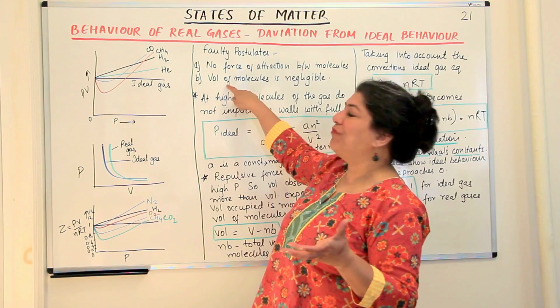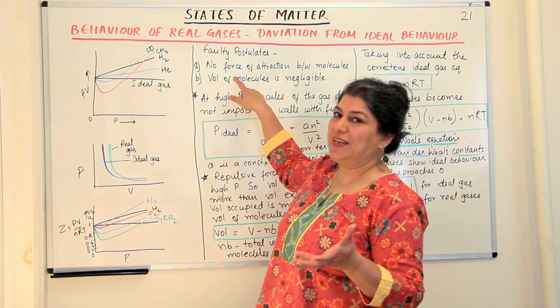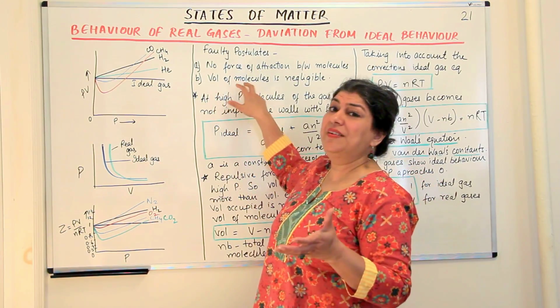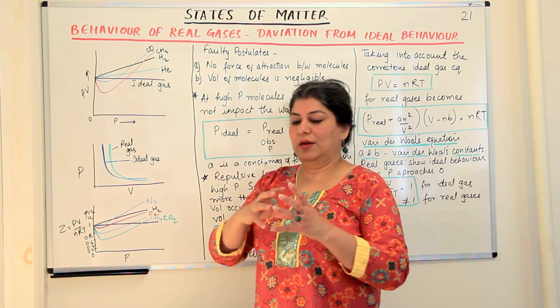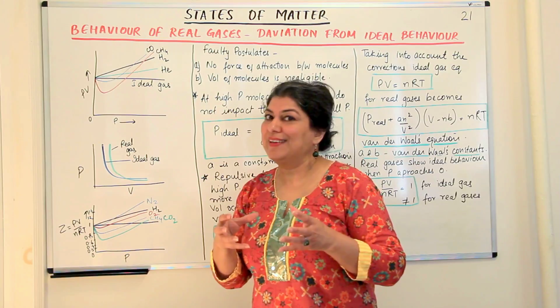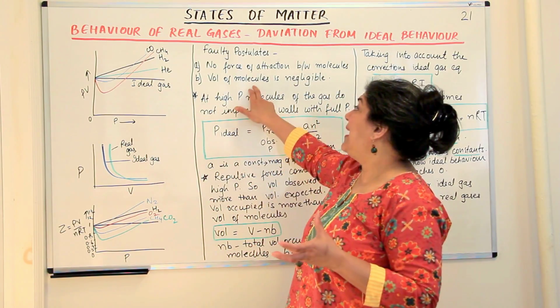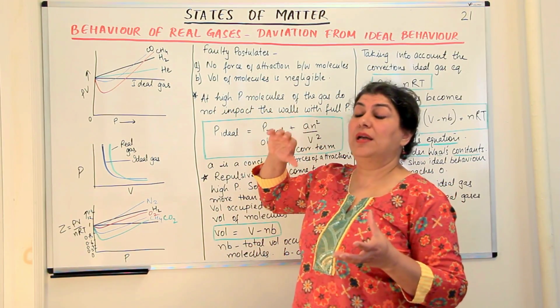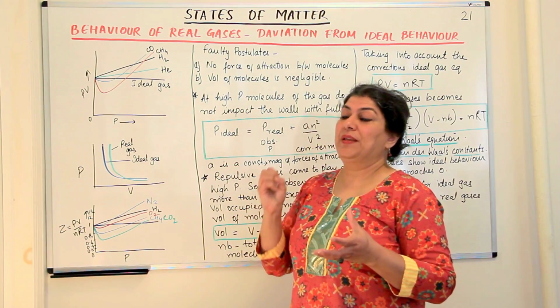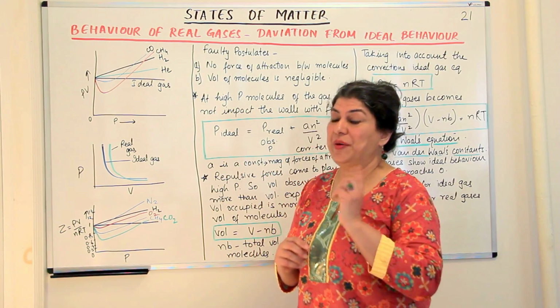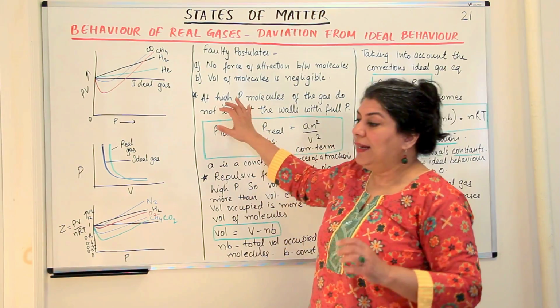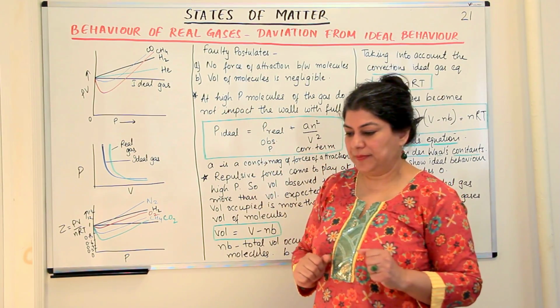That is because of the faulty second postulate, that the volume is negligible. The actual volume that they occupy is a little more. So we say that besides the forces of attraction, there definitely are forces of repulsion. Now what happens as a result of this?